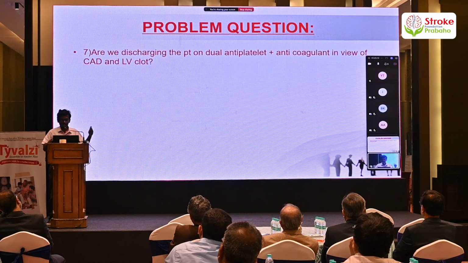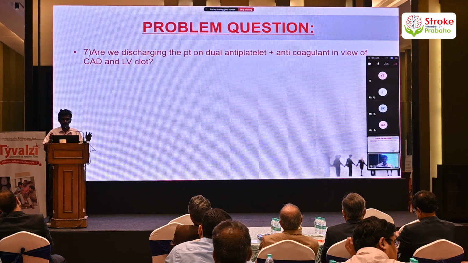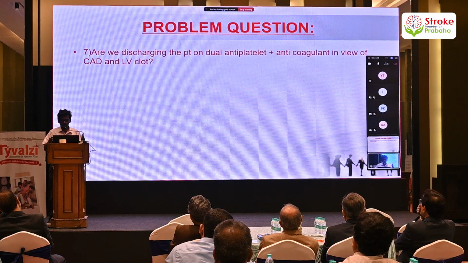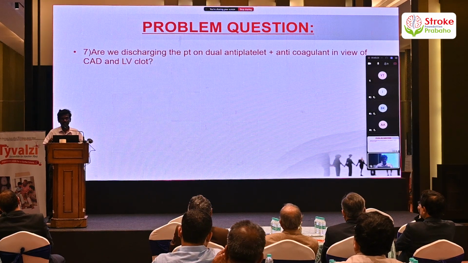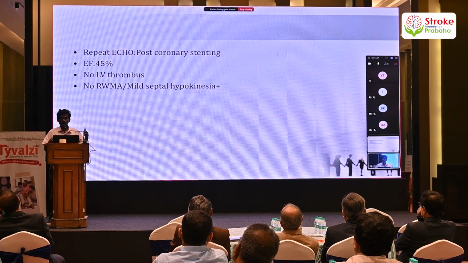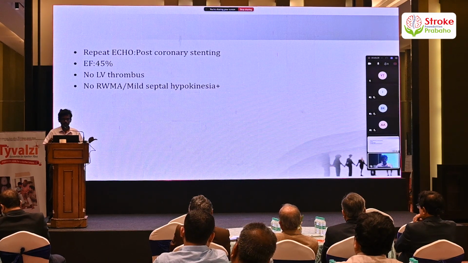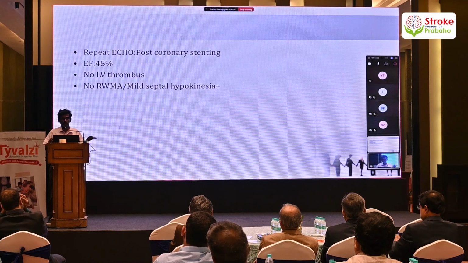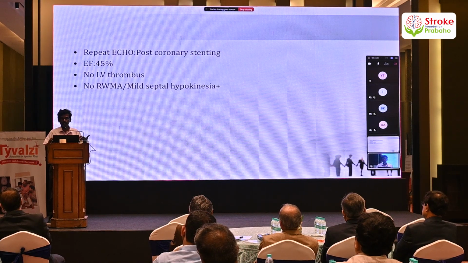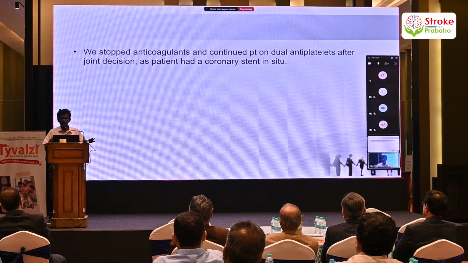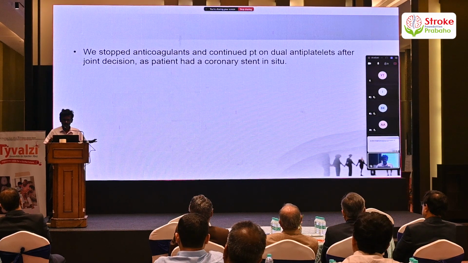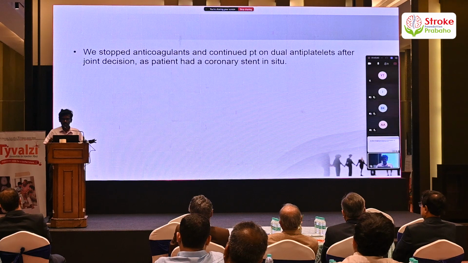And the last problem we faced was, now things were going in a fine direction, are we discharging the patient on dual antiplatelets or anticoagulant in view of coronary artery disease and a left ventricular clot? Now we repeated an echo. This time we were lucky enough that the left ventricular thrombus disappeared and the patient's regional wall motion abnormalities started settling down and the ejection fraction started improving. So we stopped the anticoagulant and continued the patient only on dual antiplatelets after a joint decision with the cardiologist, as the patient had a coronary stent in situ.